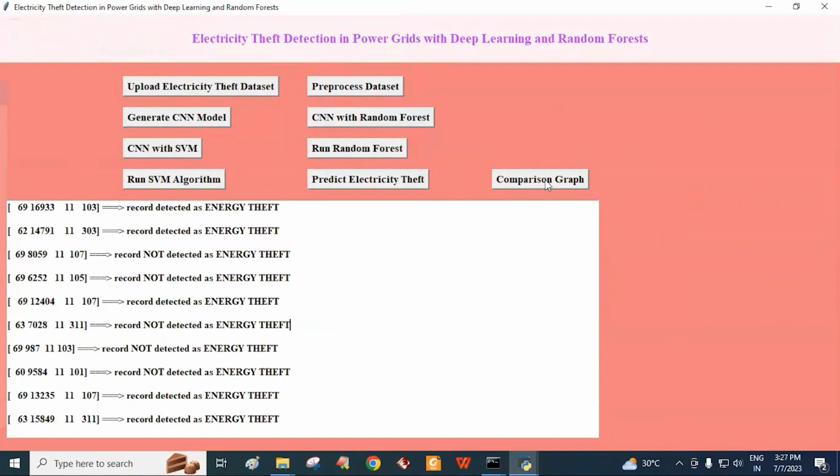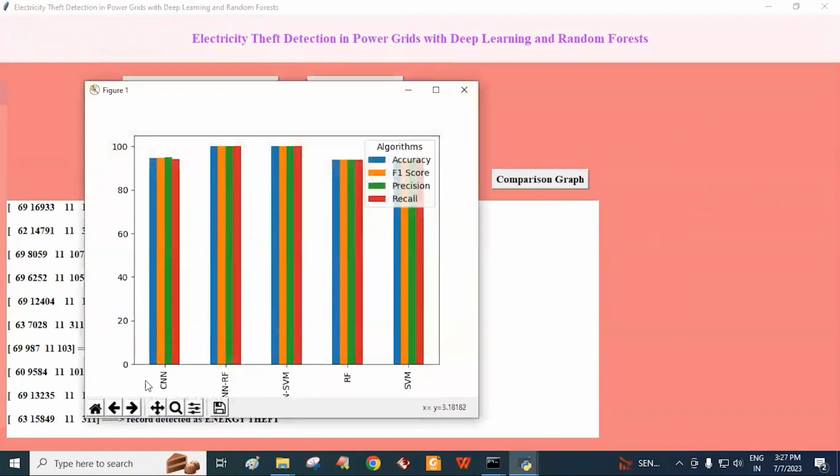Click on the Comparison Graph button. By this, we get a bar graph where the x-axis represents the algorithms we used and the y-axis represents the value assigned for each algorithm. Here we used four metrics. The first metric is accuracy, the orange bar represents F1 score, the green bar represents precision, and the red bar represents recall.